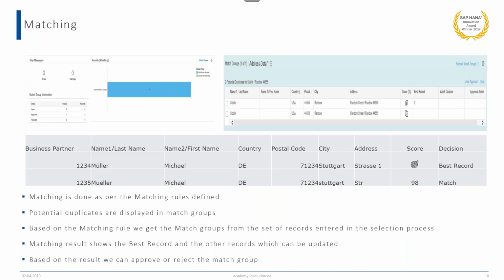And then after the activation, after the key mapping is updated in the target system, business partner number 100 will be selected and used further. So in this way, we improve upon the best record.